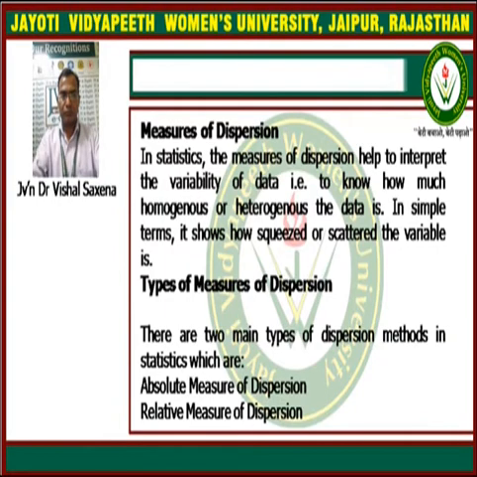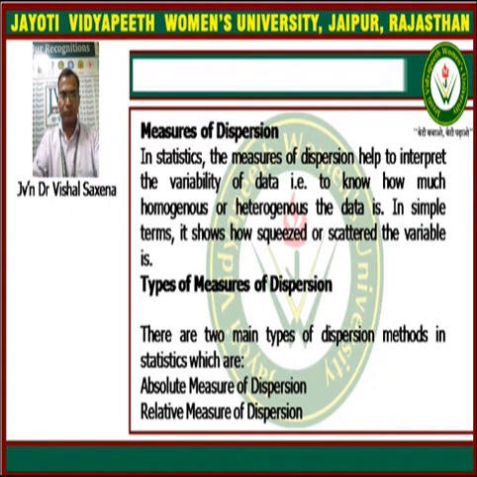Now we can understand this with examples, formulas and concepts, so we take some slides today. Initially we give the definition of measure of dispersion, which we have just explained.